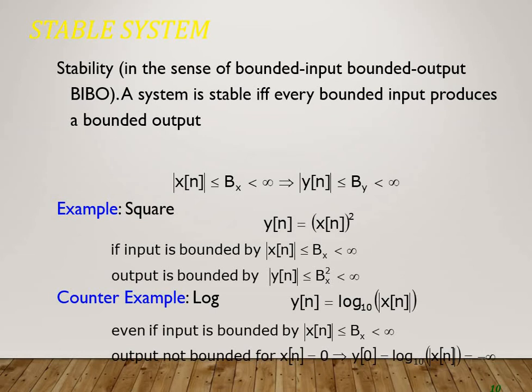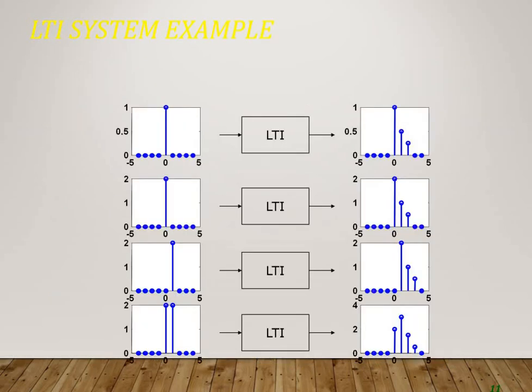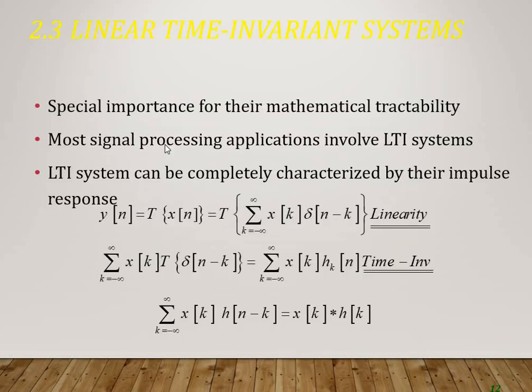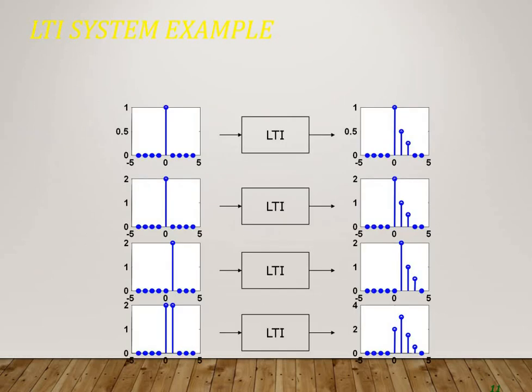But maybe I am giving a signal and the output is a ramp signal. A ramp signal is an unbounded signal. It can go up to infinity. So in that case, the system is not stable. If bounded input produces bounded output, the system is stable. If bounded input doesn't produce bounded output, the system is unstable. Now this is an example of a linear time invariant system. Look at this, in which way is the time shifting occurring? This is a linear time invariant system.